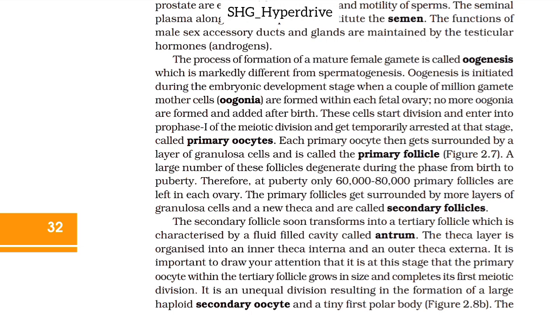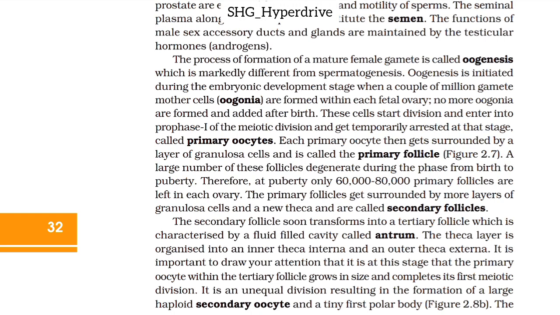Oogenesis is initiated during the embryonic development stage when a couple of million gamete mother cells, oogonia, are formed within each fetal ovary. No more oogonia are formed and added after birth. These cells start division and enter into the prophase 1 of meiotic division and get temporarily arrested at that stage,